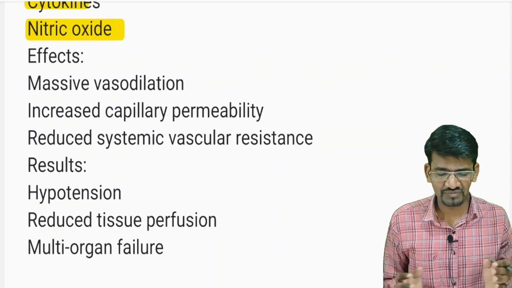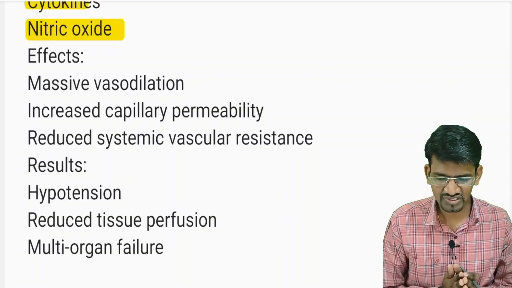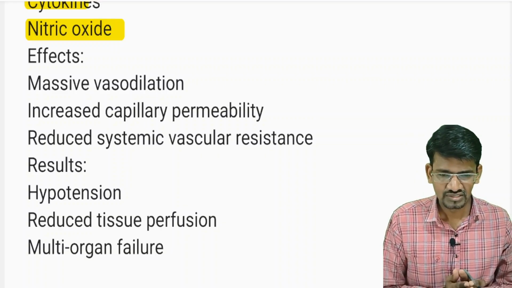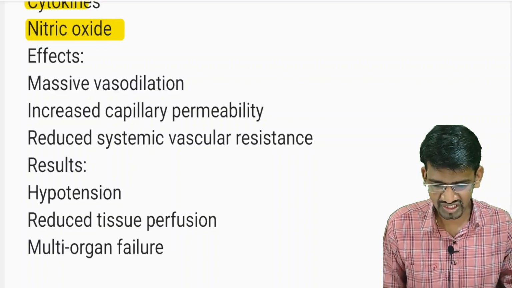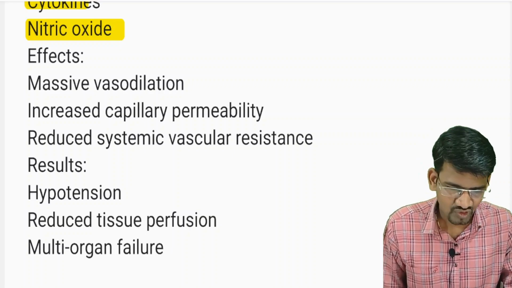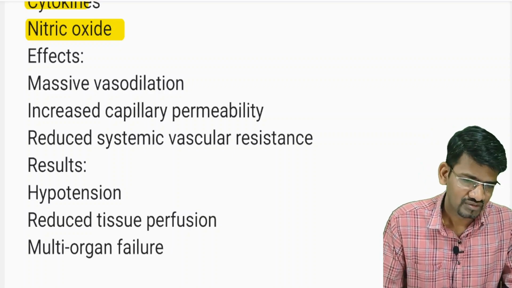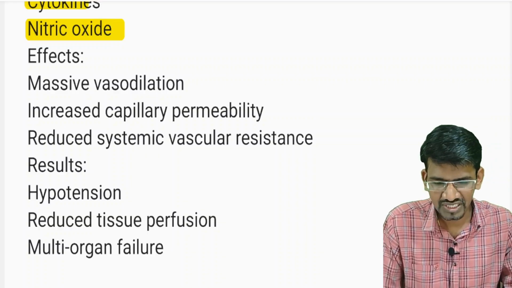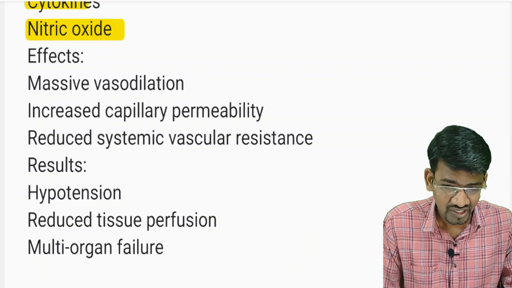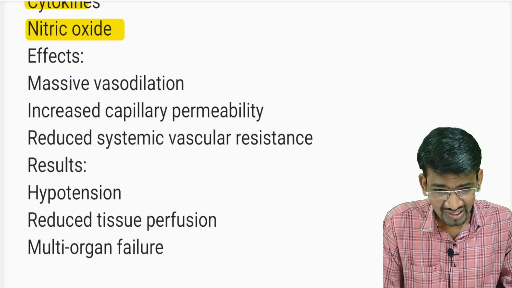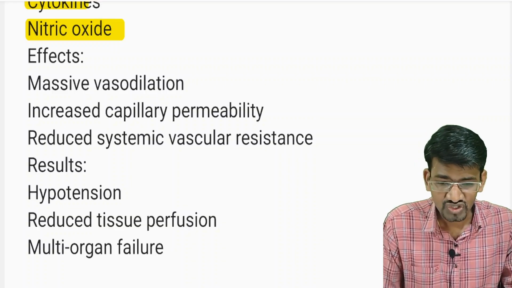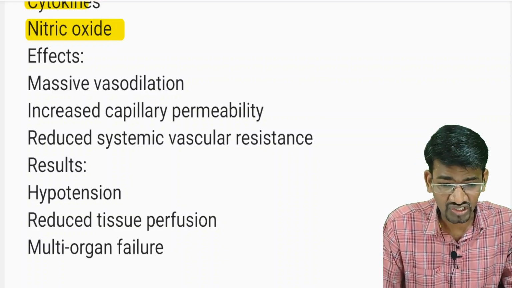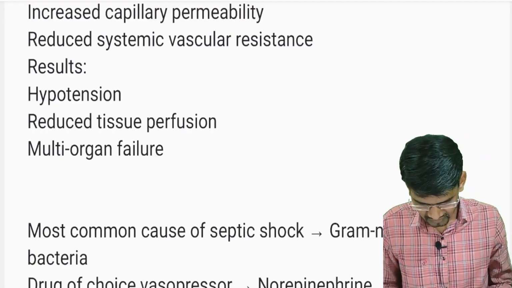So two stages can be seen here in septic shock. You must remember, the initial stage is the warm stage and the late stage is the cold stage. As there is decreased cardiac output and abnormal distribution of the blood, the organs get less blood supply, and finally septic shock leads to MODS.